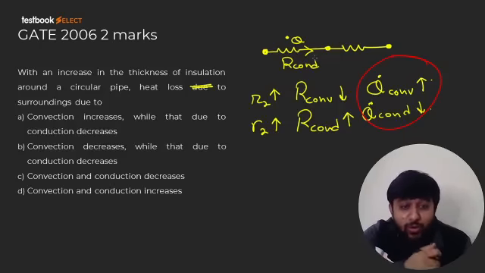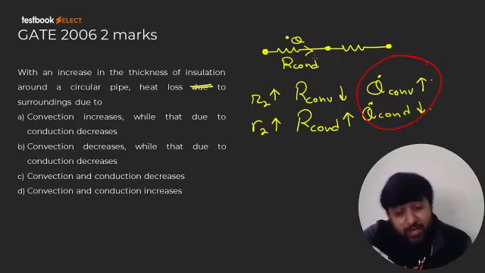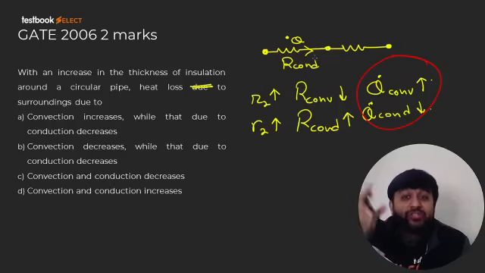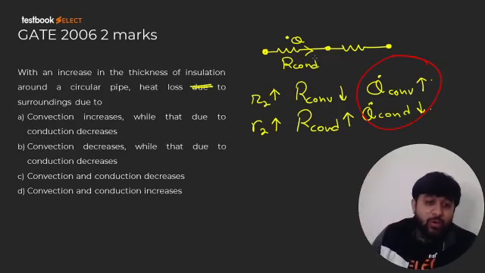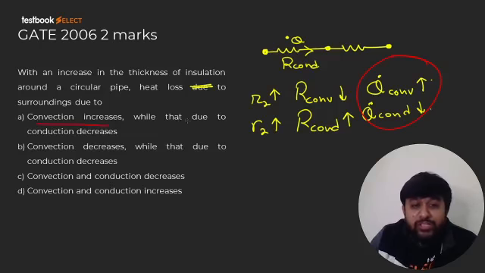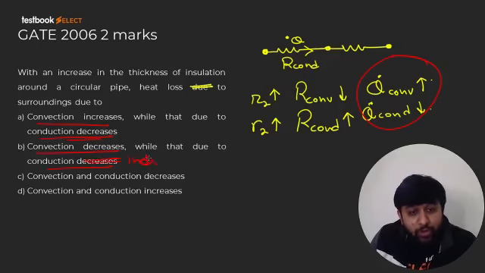So the correct question would have been, what will happen to the thermal resistance? R convection will decrease, R conduction will increase. Like this they should have written. So I hope you get the point. Heat loss to the surroundings due to convection increases, while that due to conduction decreases. So convection decreases, conduction increases. Both decreases, both increases.